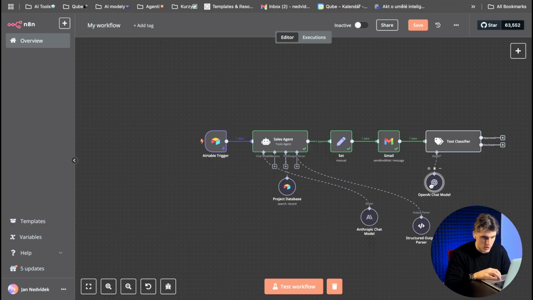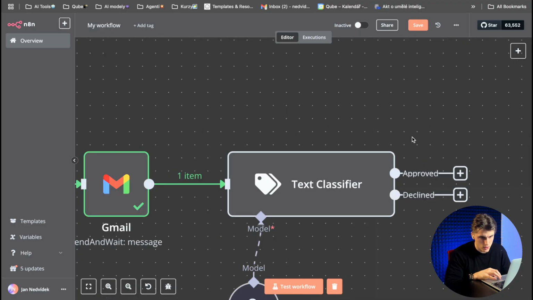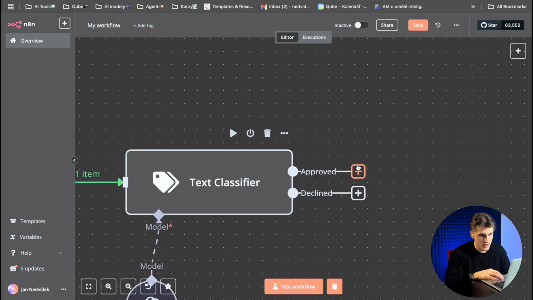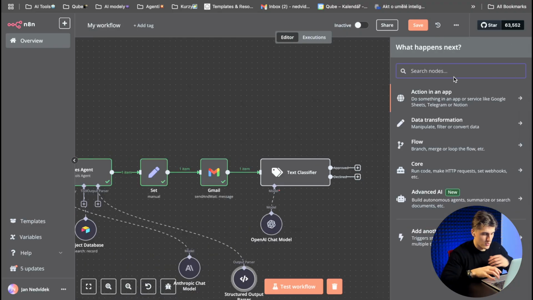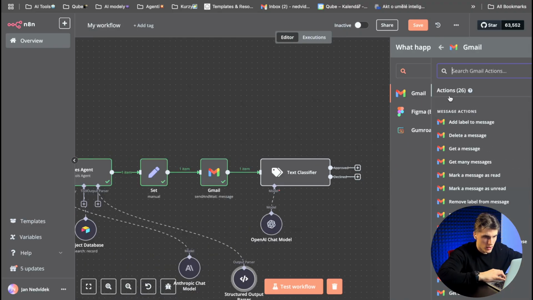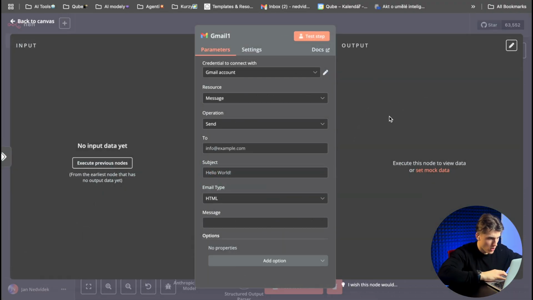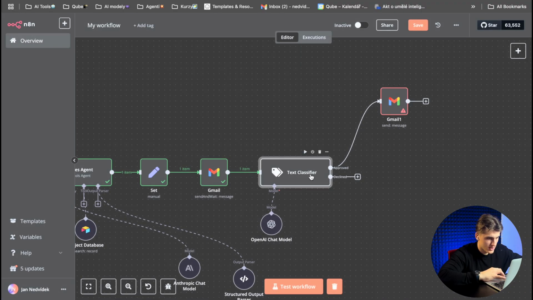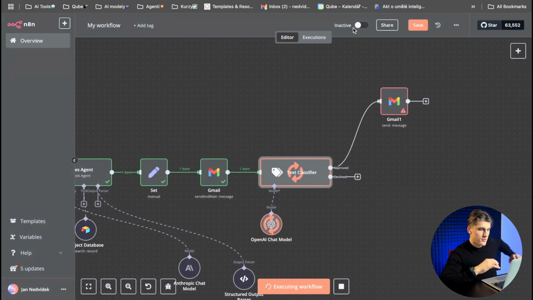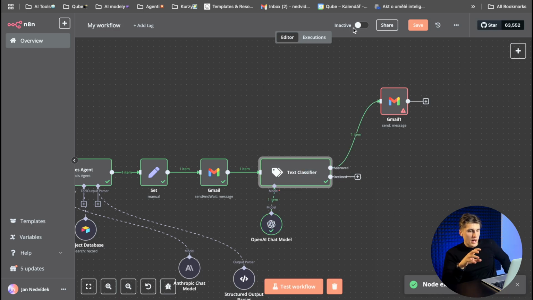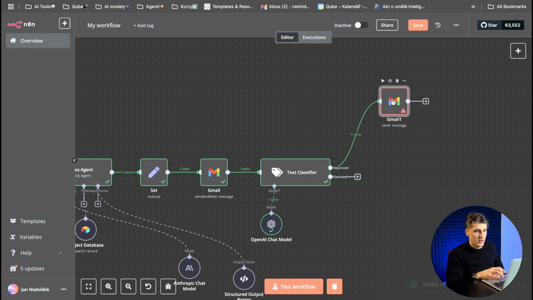Okay, so here we put the chat model, and here you can see the two ways. One is approval and one is decline. So what happens when it's approval? I will put here the Gmail node. We want to put here the send message node. And as you can see, we can just set everything now. So click on test, the text classifier. Now the text classifier says, okay, everything is approved, you can send it.